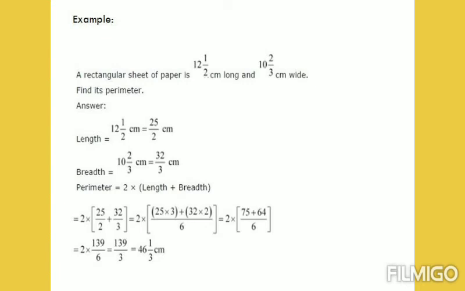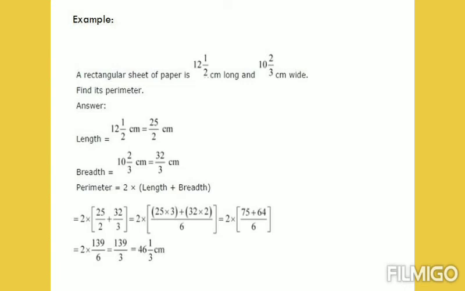This is your question. From the question, length is 12 1/2 cm. It is a mixed fraction. Change it into an improper fraction. And breadth is 10 2/3 cm. It is also a mixed fraction. Change it into an improper fraction. To find the perimeter of the rectangle, we have to use the formula 2 into (L plus B). Do you remember this, children?